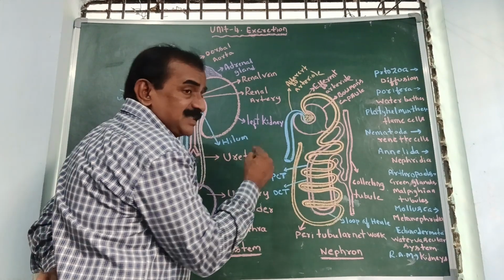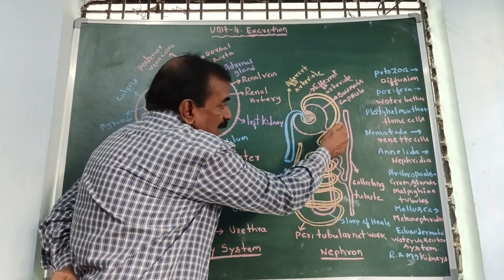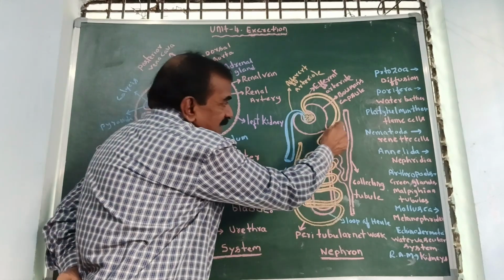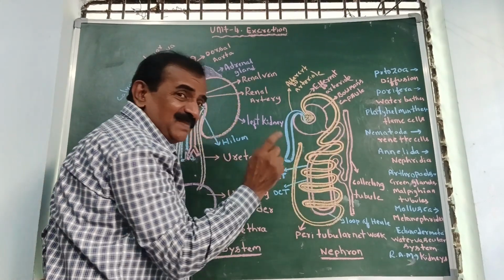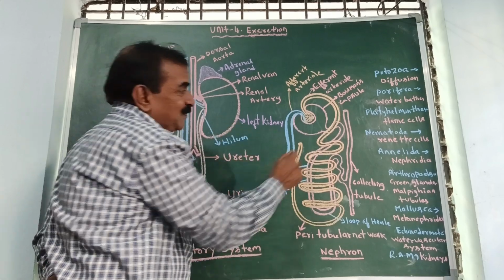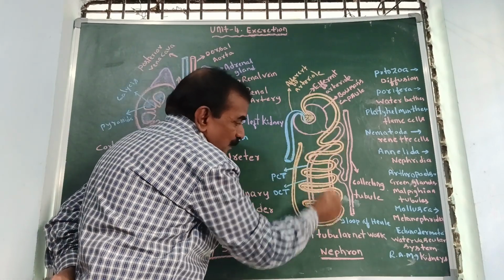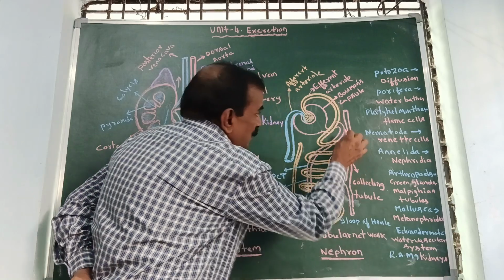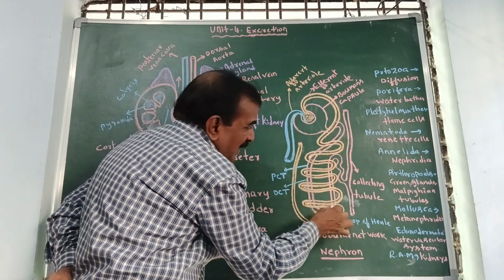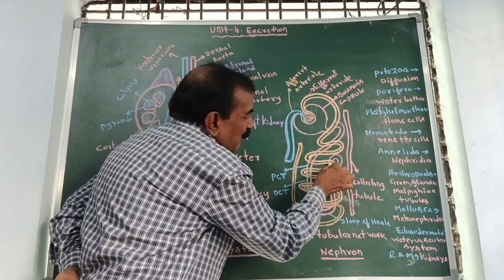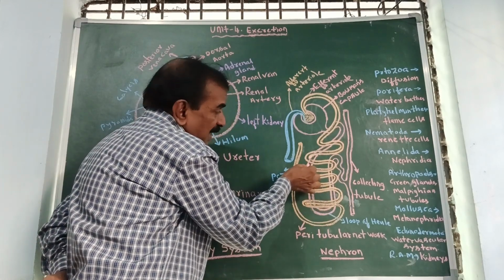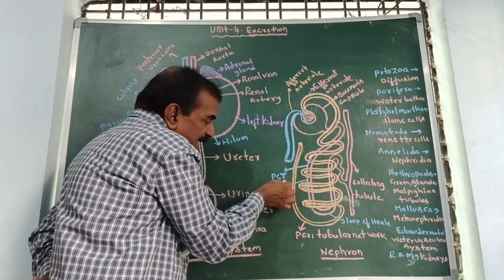And the second part is, see carefully, a tubule. This is called the renal tubule. Renal means related to the kidneys. So this is the renal tubule, starting from here. This is the U-shaped part, and you see the upward part of the renal tubule.